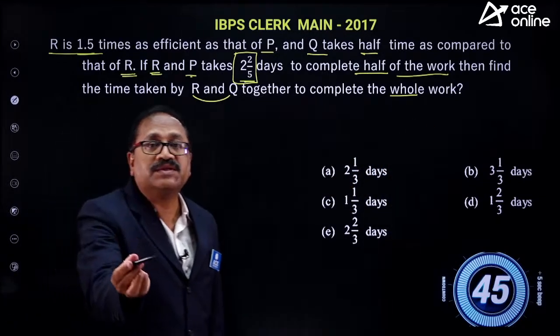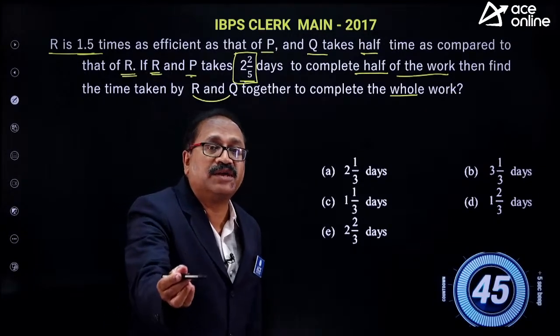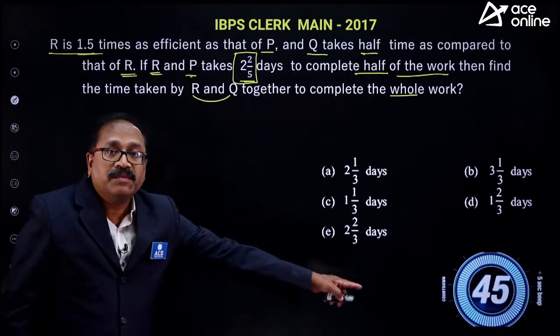This question is taken from the previous year, the 2018 IBPS Clerk. Your time starts now.